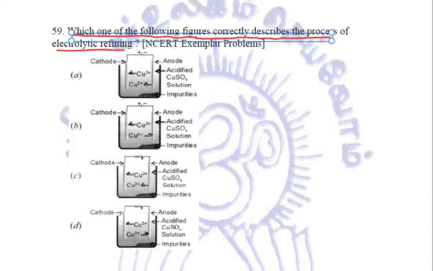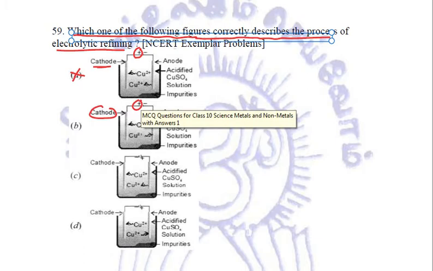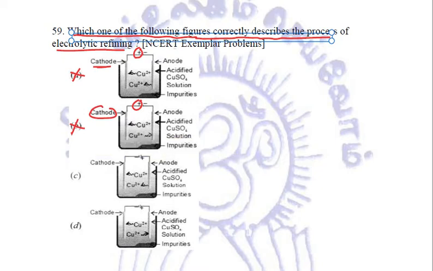In this, we have got cathode, which is shown as the positive terminal, right? The first thing is in itself wrong. We are going to consider it wrong. Here again, cathode is being related to the positive terminal. These are the things you need to relate first. So this is also a wrong option. Now here in the third option, we have got cathode as the negative terminal, anode as the positive terminal.